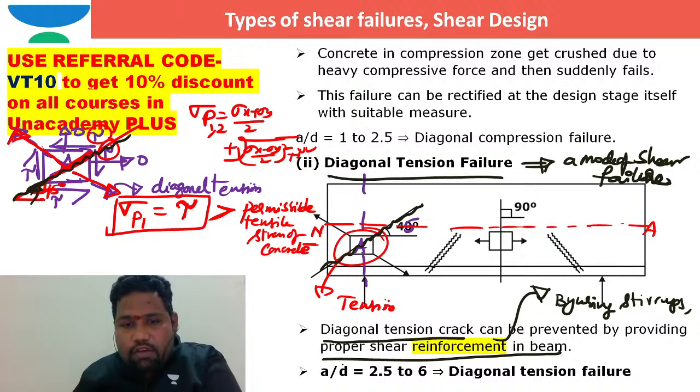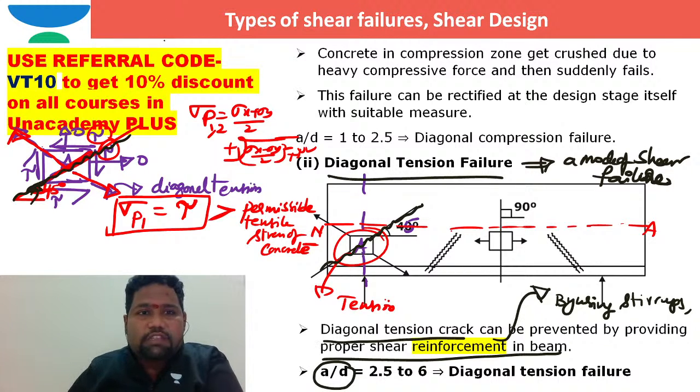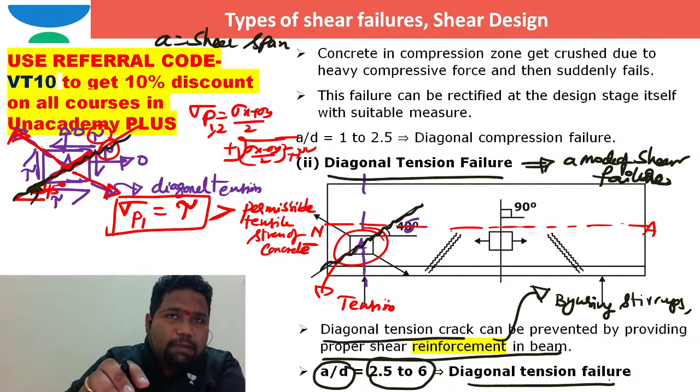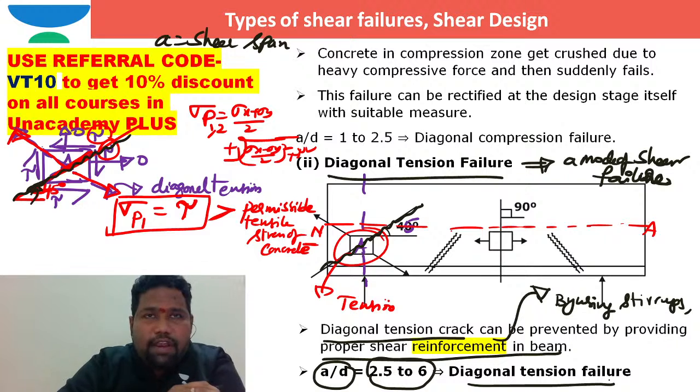When will this type of failure come into the picture? When the shear span by depth ratio, where a stands for shear span, is between 2.5 and 6, in the laboratory you are able to observe only this type of diagonal tension cracks. Diagonal tension failure is possible. So depending on the shear span by depth ratio, whatever type of failure you want to see in the laboratory, you keep that shear span by depth ratio, and definitely you are able to see that type of failure directly.